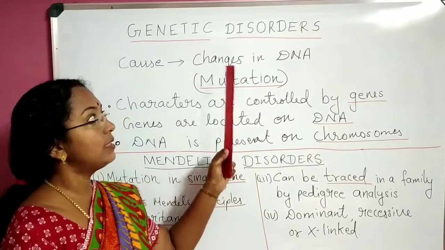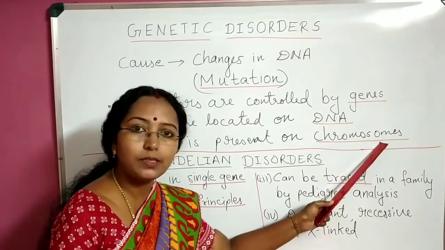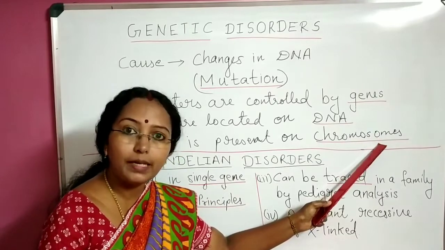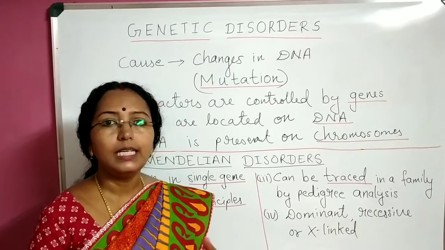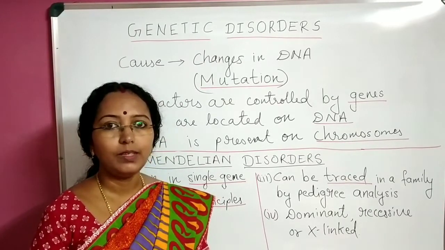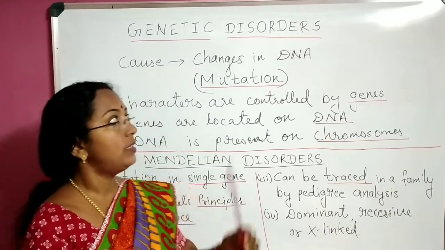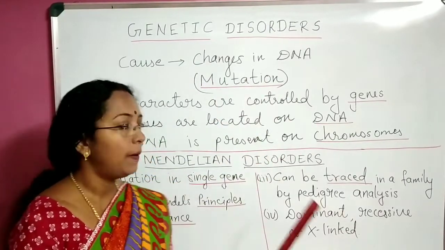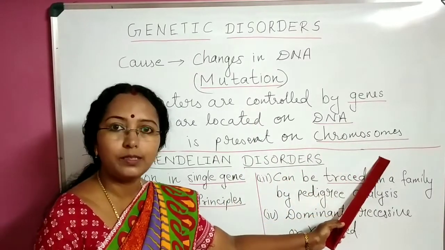And there is also a category of genetic disorder which is concerned with our chromosomes, chromosome number actually, and because of that, it may or may not be inherited. So that is chromosomal disorders. So genetic disorders are of two types, Mendelian disorders and chromosomal disorders.